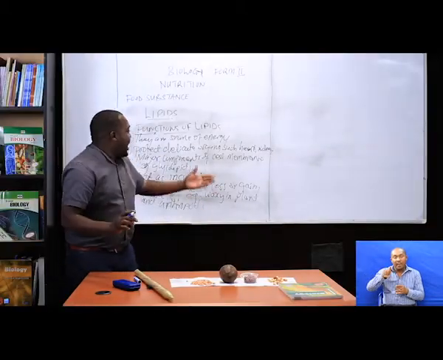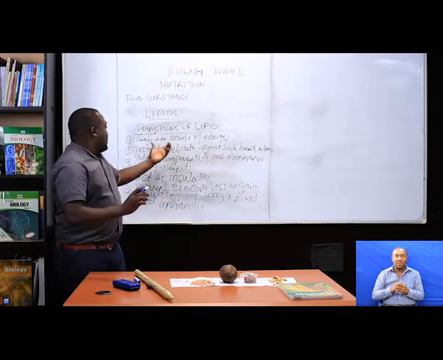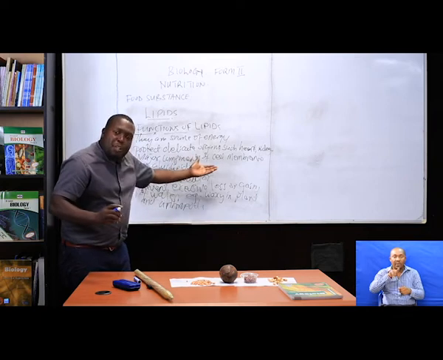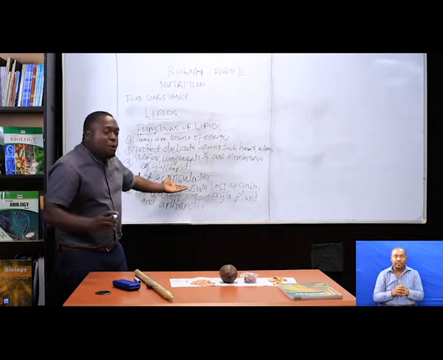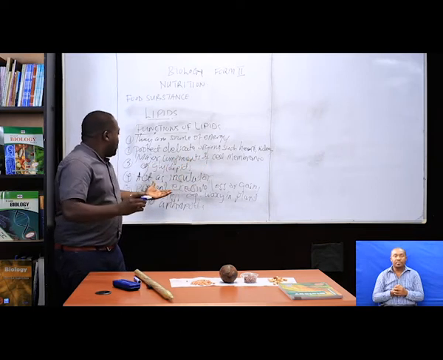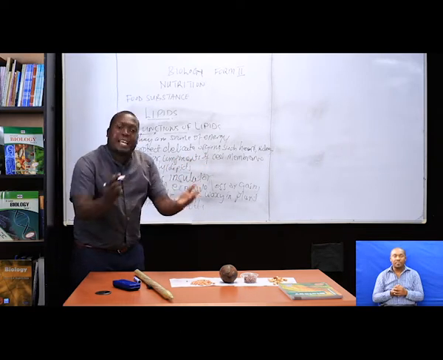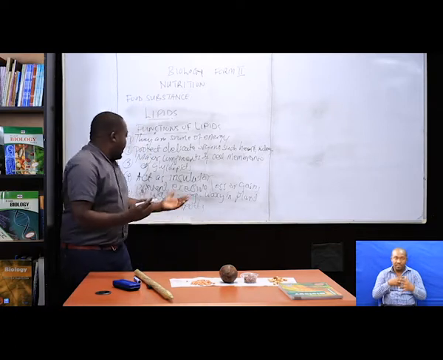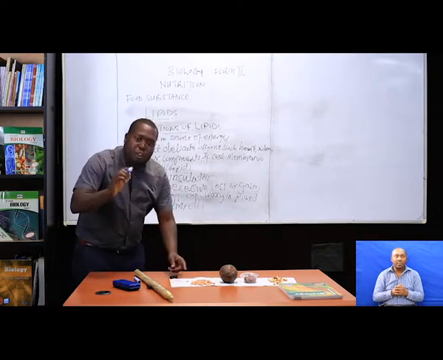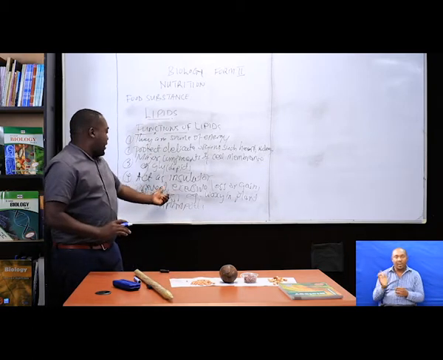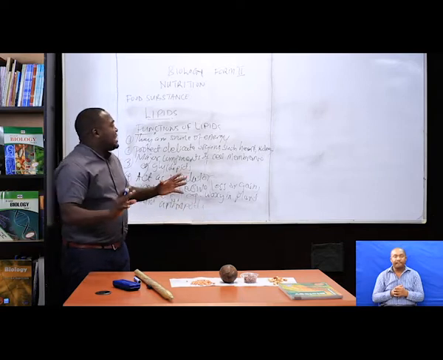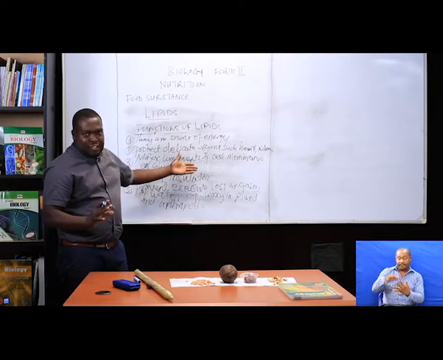Of lipid. I said source of energy, protect delicate organs, used as a major component of the cell membrane, since we have glycolipids, which is the lipid used to make what? Cell membrane. Also act as an insulator since it conducts heat slowly. And also prevent excess loss or gain of what? Of water. Example, what? Wax. So these are the functions.